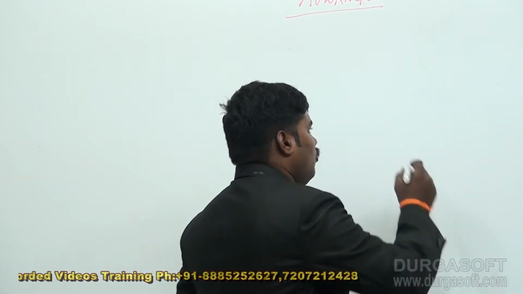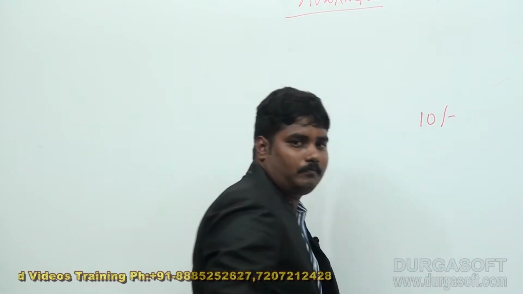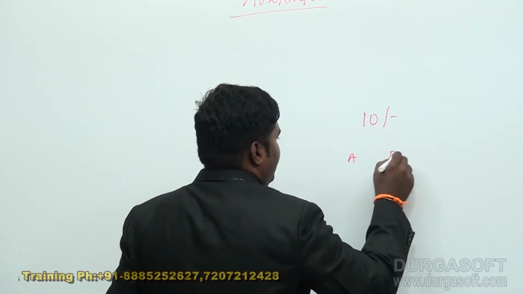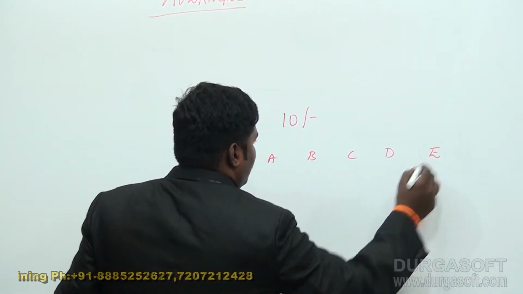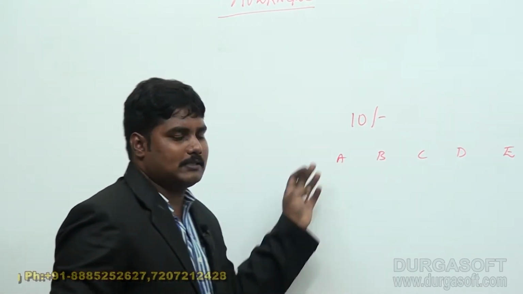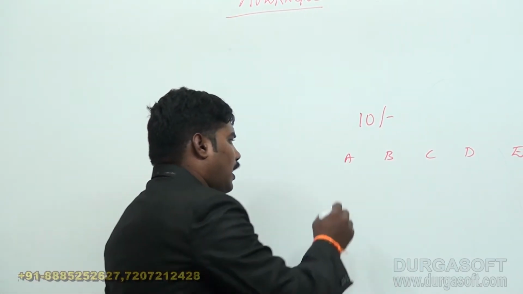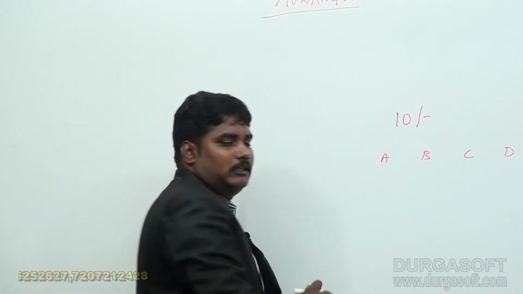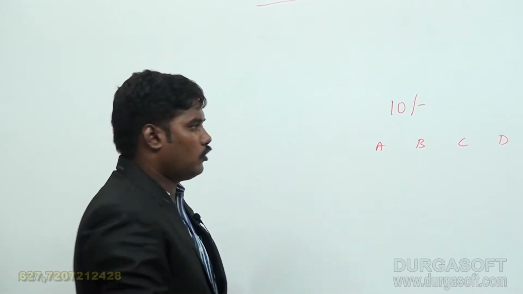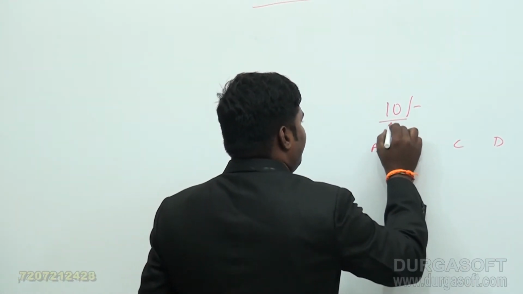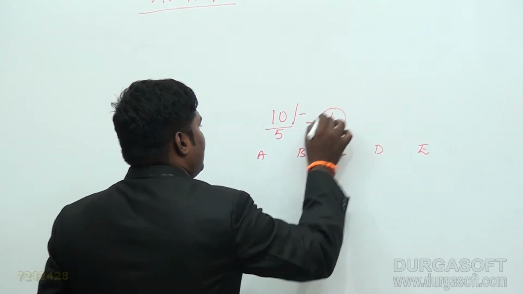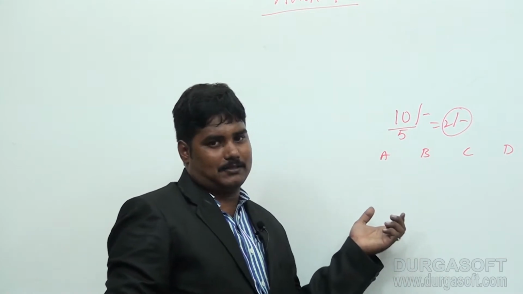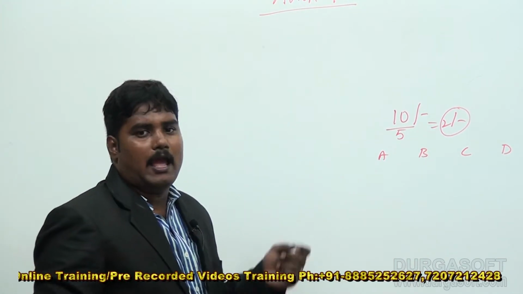Suppose you have 10 rupees and you have 5 children A, B, C, D and E. If you want to distribute this 10 rupees equally, what is the average rupee distributed to each person? Total how many members? 5 members. 10 by 5 is equal to 2 rupees. That means on an average each person gets 2 rupees. This is nothing but the average.